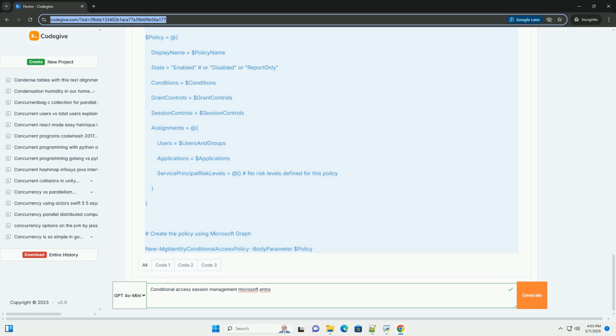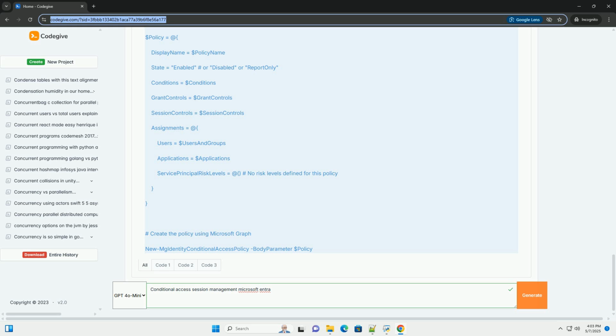Check the MCAS activity logs. The MCAS activity logs provide information about user activity within applications that are being monitored by MCAS. Test in report-only mode. Before enabling a policy in your production environment, test the policy in report-only mode to gauge impact. Conclusion.